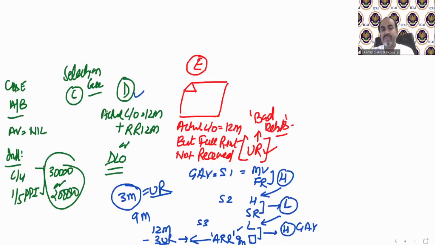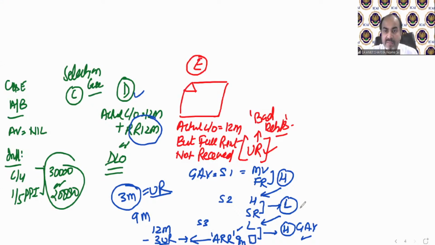So in case D, we take the 12 months rent value because all rent has been received. But in case number E, there is only one difference: only those months' rent will be taken in the third step which has actually been received. And the higher will be called your GAV.